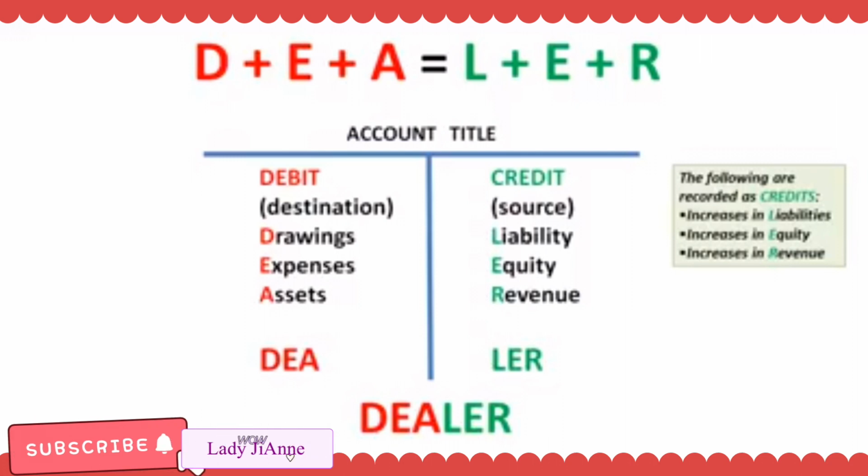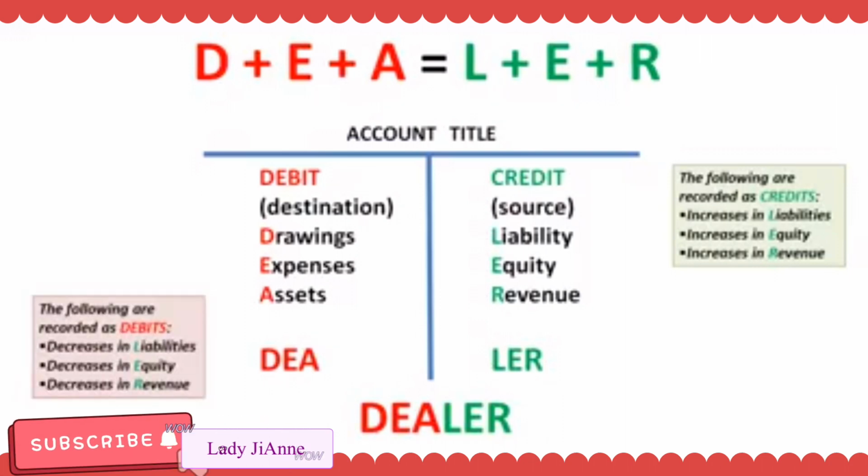Kapag ang effect naman ng transaction sa liabilities, equity, at revenue ay nadagdagan, magki-credit tayo. Bakit tayo magki-credit? Because the normal balance of LER or liability, equity, and revenue ay credit. So, if the effect of the transaction is nabawasan or nag-decrease ang liability, equity, and revenue, then, ano ang gagawin natin? Mag-debit tayo.